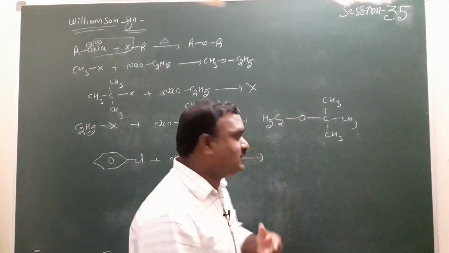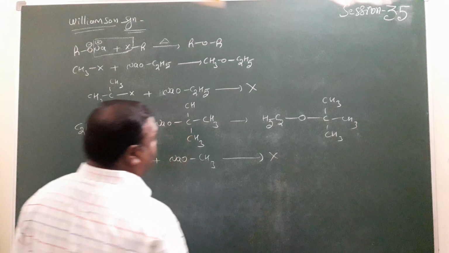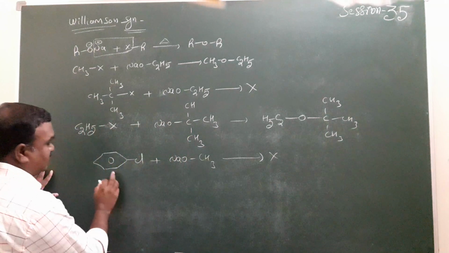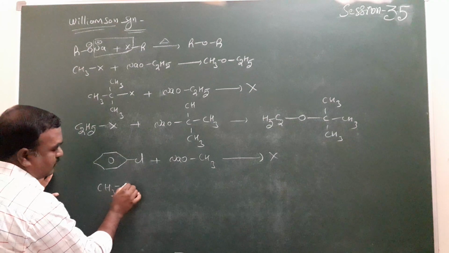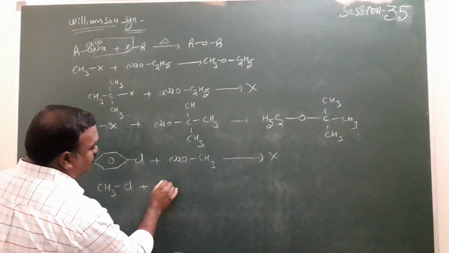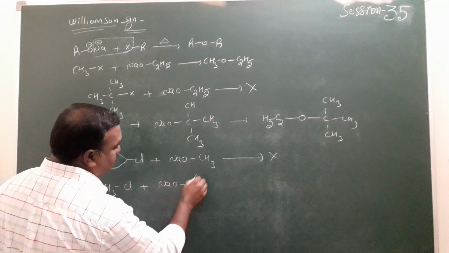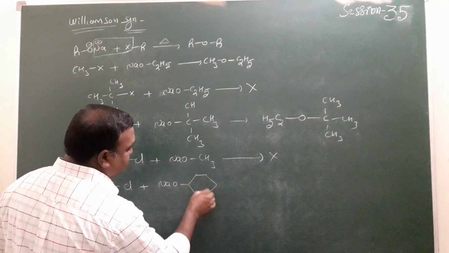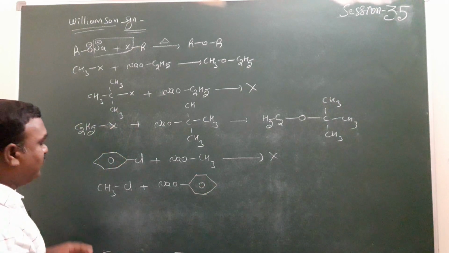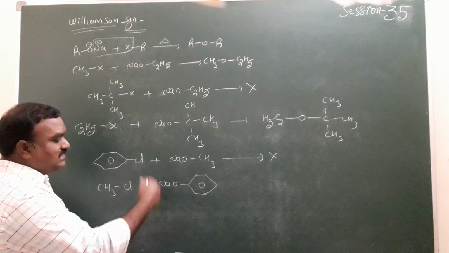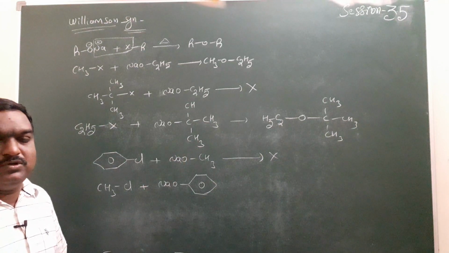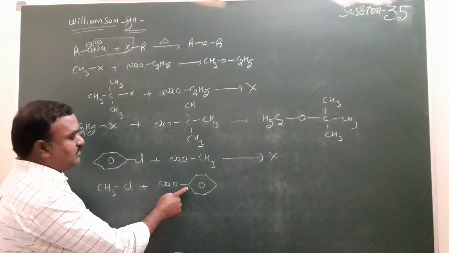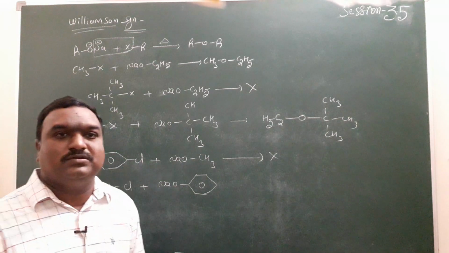But if you take the reverse, methyl chloride is given, and sodium phenoxide is given. What will happen here? Then removal of NaCl forms the aryl methyl ether. Why? Because there is no cleavage between the oxygen and carbon.